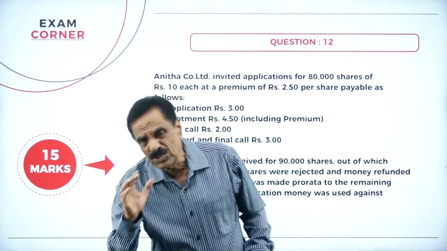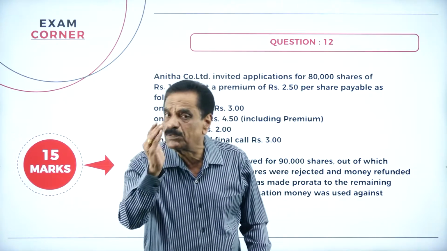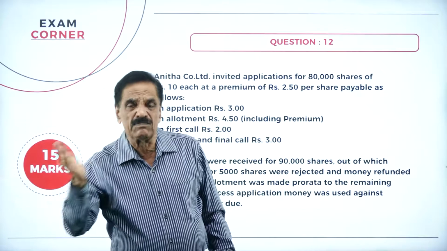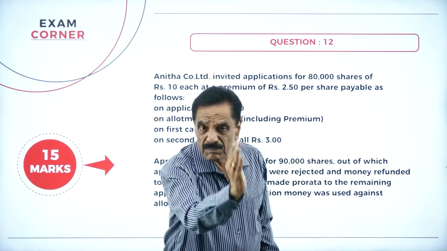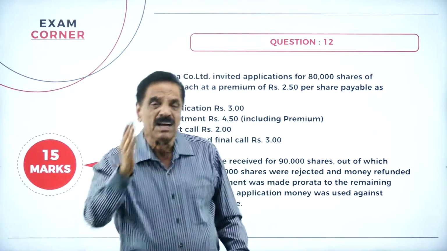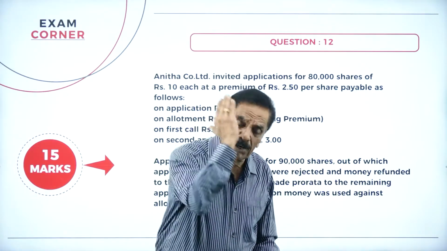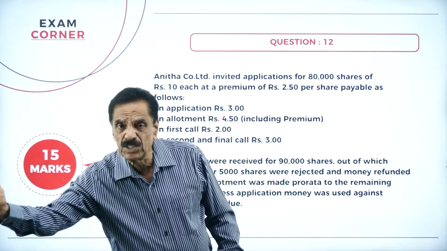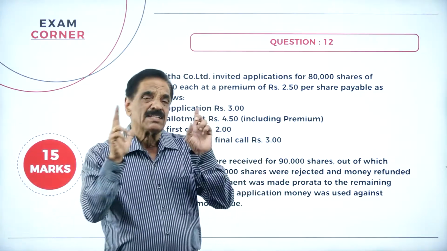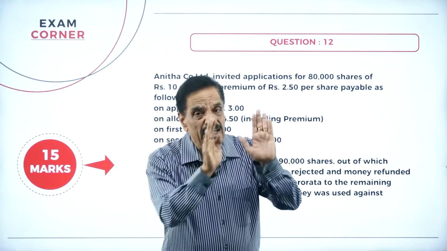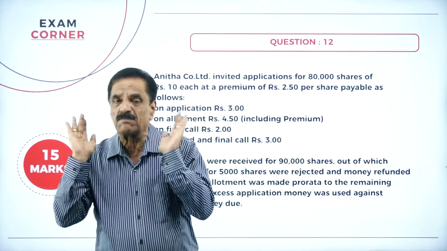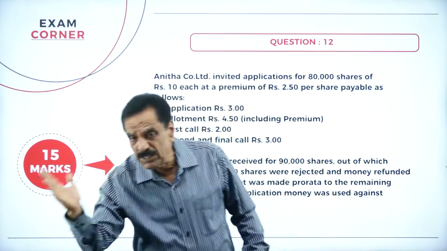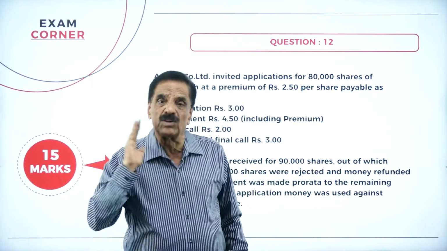In a joint stock company, we have got 2 types of shares. One is called equity share, another is called preference share. Equity shareholders are permanent shareholders, whereas preference shareholders are temporary shareholders. I will repeat once again. The 2 types of shares are equity share and preference share. Equity shareholders are permanent, whereas preference shareholders are temporary.